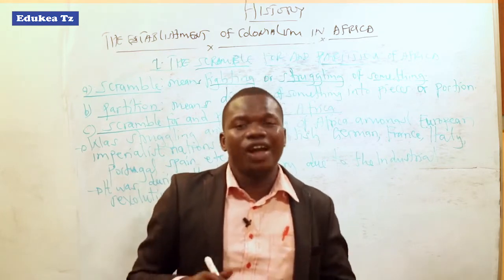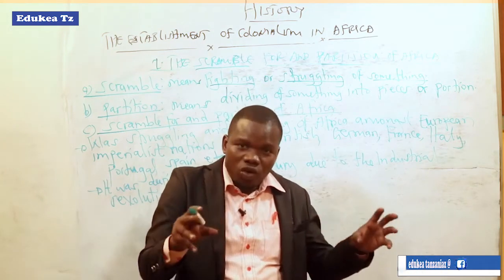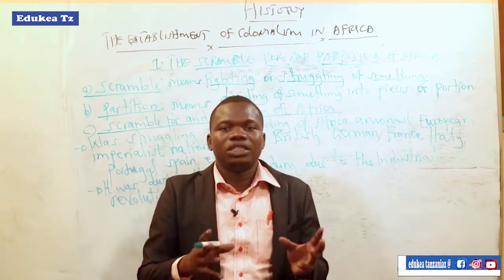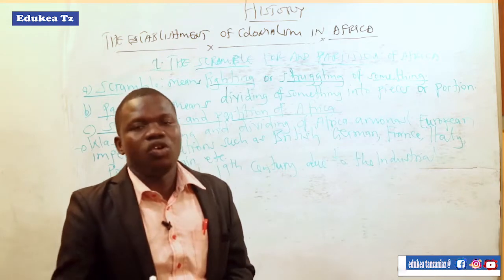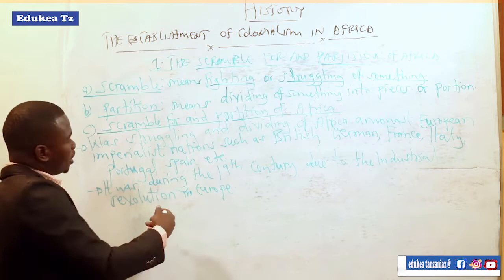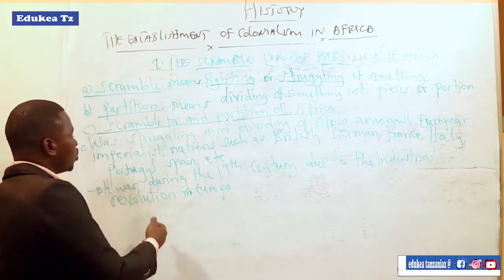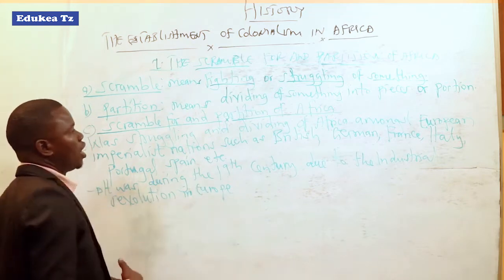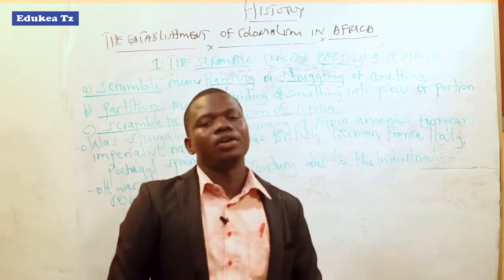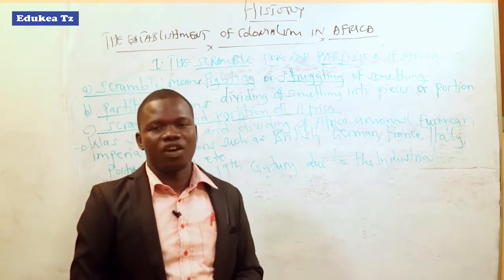So it involved fighting, it involved wars. There were several wars which colonialists fought so that they could get those African colonies or African nations. And it happened during the 19th century due to the Industrial Revolution in Europe, as you discussed during the previous lesson on how the industrial revolution led to the colonization of Africa.